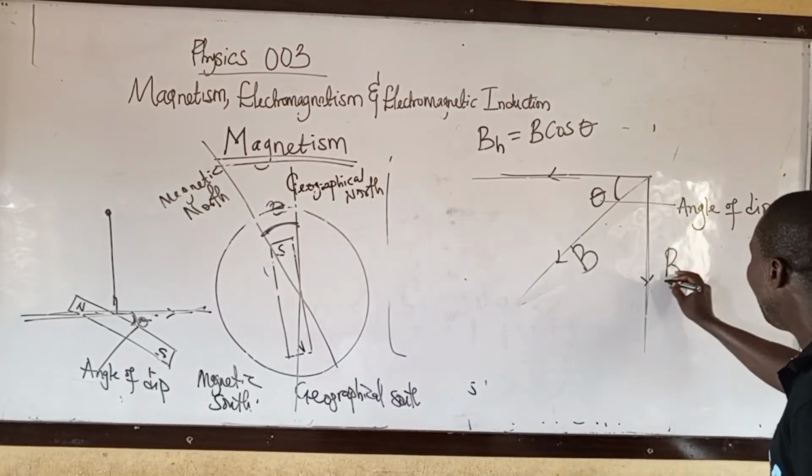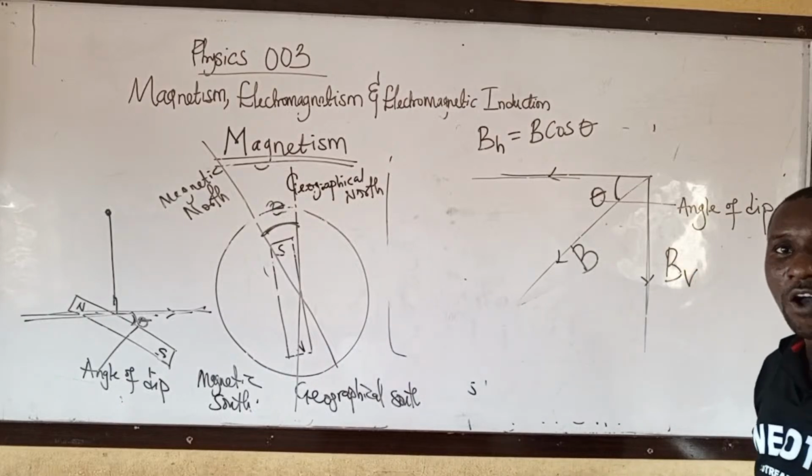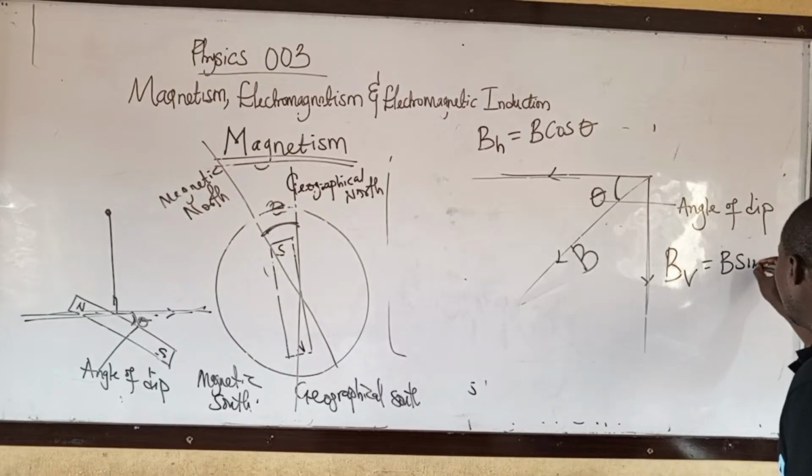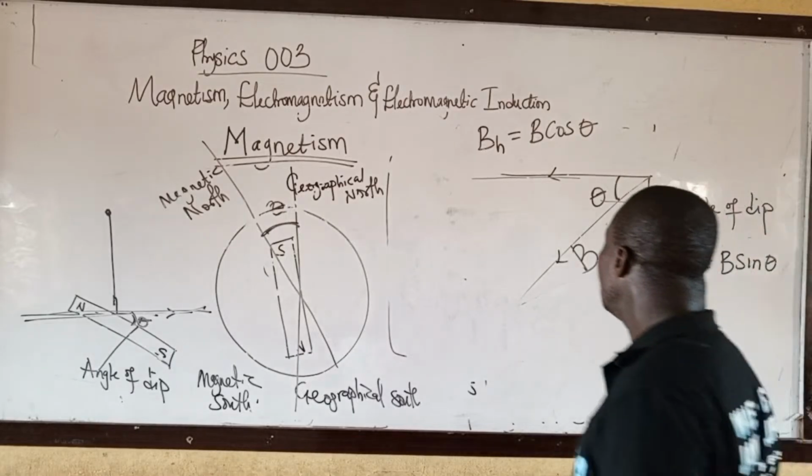The vertical component of Earth's magnetic field is equal to B sine theta. Take note of this.